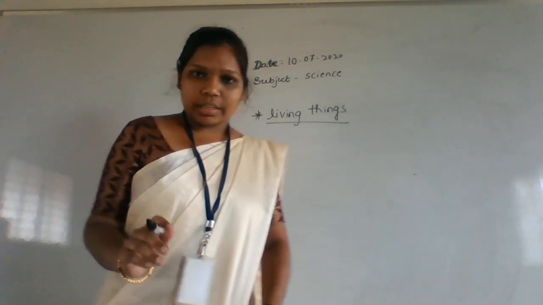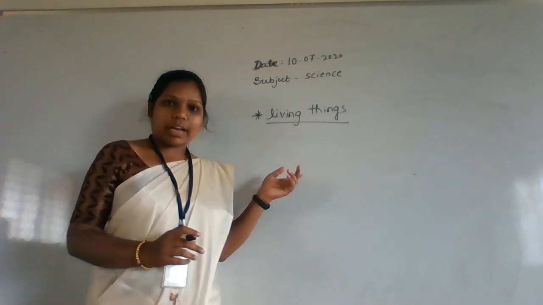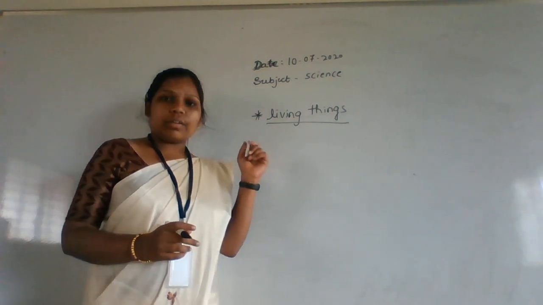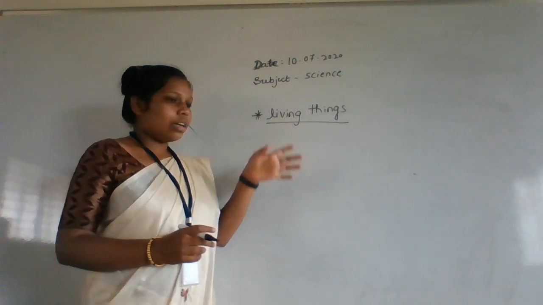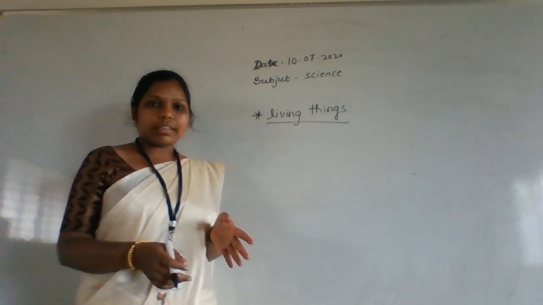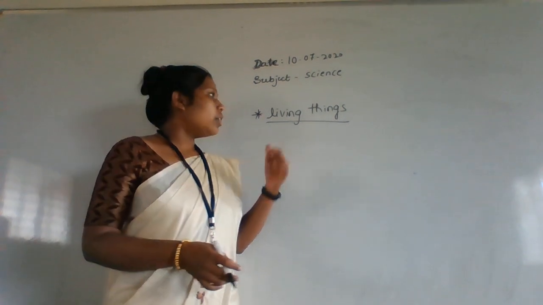Living things. You know, living things. Living things means the things which can breathe. That is called the living things. Next one is non-living things. What are the non-living things? Non-living things are nothing but those which are not able to breathe. That is called the non-living things.